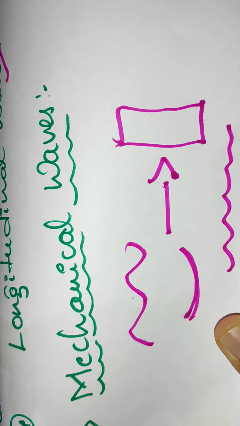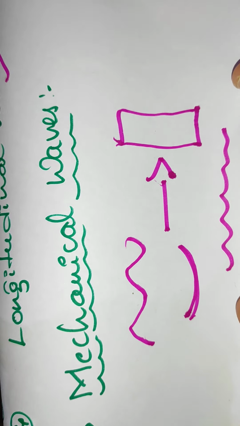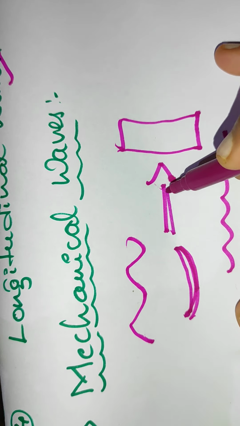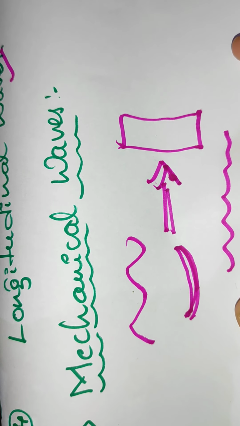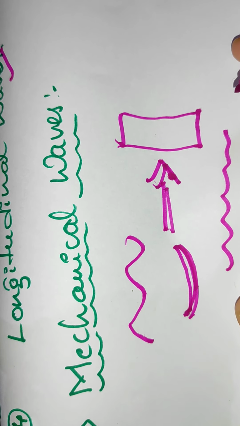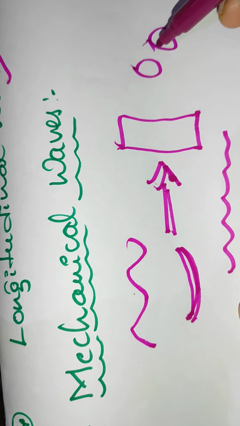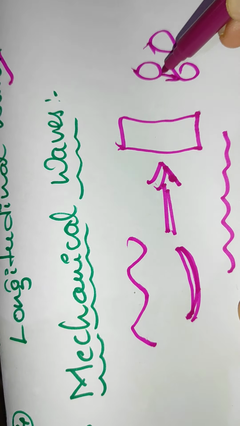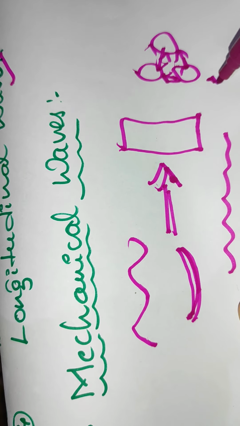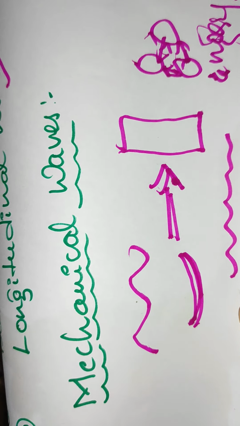Those waves are called mechanical waves. A wave which oscillates through a medium is called a mechanical wave. Or we can say it is a wave which travels when molecules collide with each other and pass on the energy.